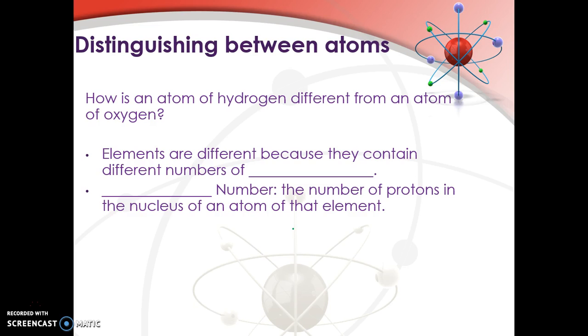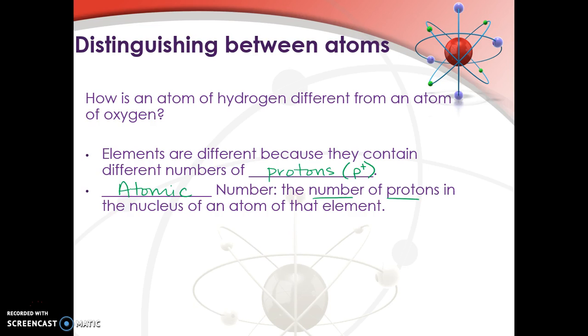Okay, so how do we distinguish between atoms? How is an atom of hydrogen different from an atom of oxygen? Well, they're different because elements contain different numbers of protons. The symbol for a proton is a P with a plus as a superscript. That is called the atomic number, and the atomic number is the number of protons in the nucleus of an atom of that element.